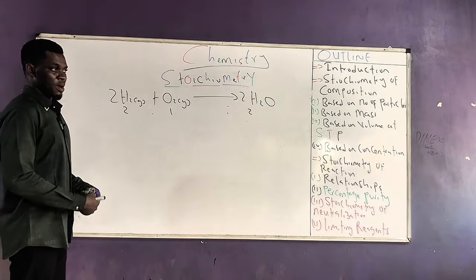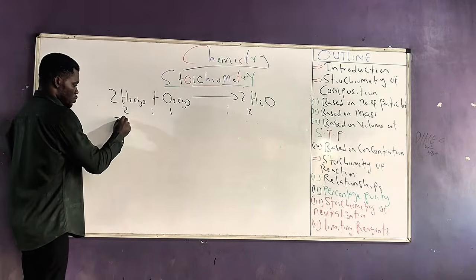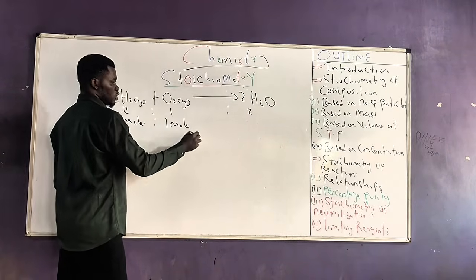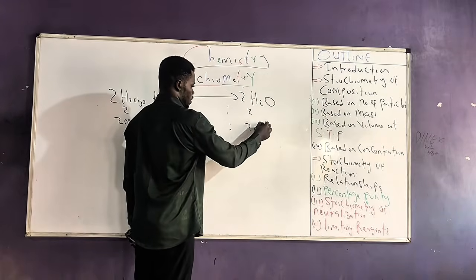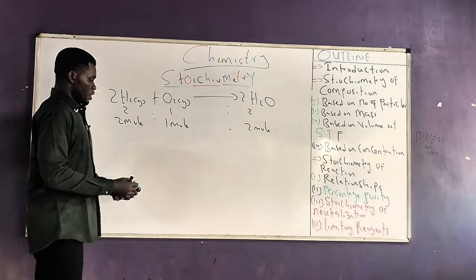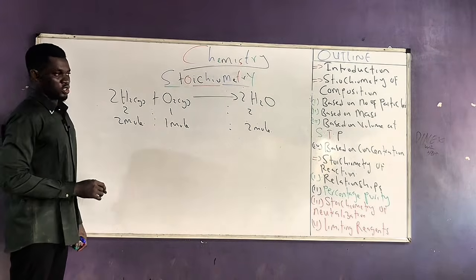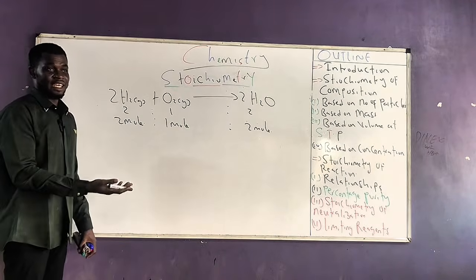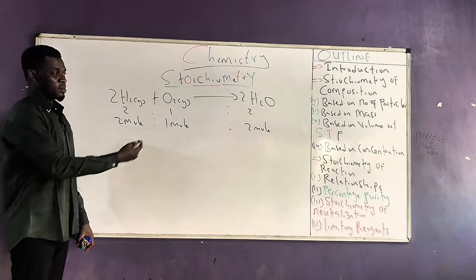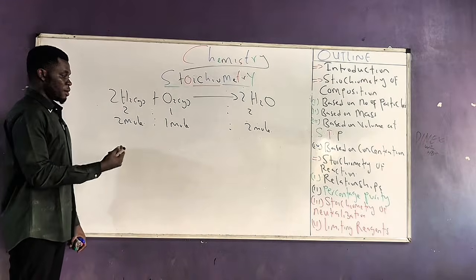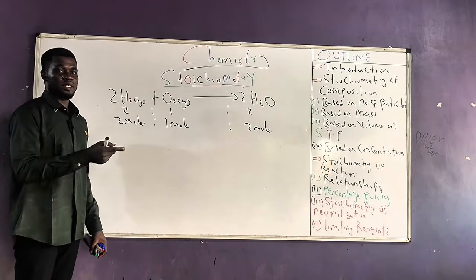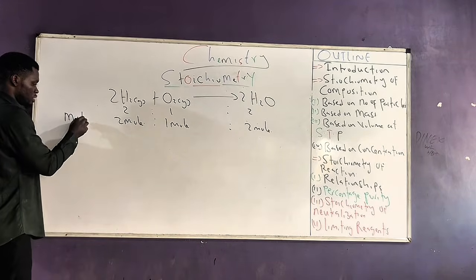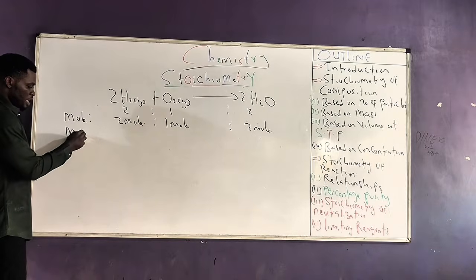So that amount, like I said, can be in mole. So I can say that 2 mole of hydrogen will react with 1 mole of oxygen to form 2 moles of water. From what we said under stoichiometry based on composition, this same mole can also be expressed in terms of mass. So the stoichiometric coefficient can also give us an idea of the mass of the reactants and the mass of the product present in the reaction. And remember, we said that the mass of 1 mole of a substance is equivalent to the molar mass. So this is the stoichiometric coefficient giving us amounts in terms of mole. It can also be expressed in terms of mass.